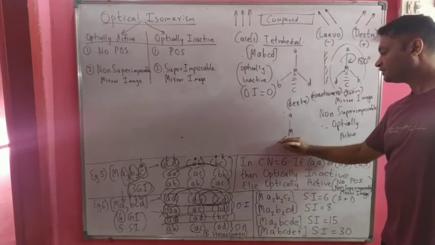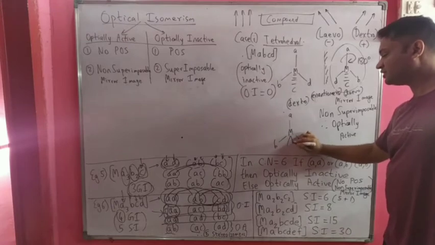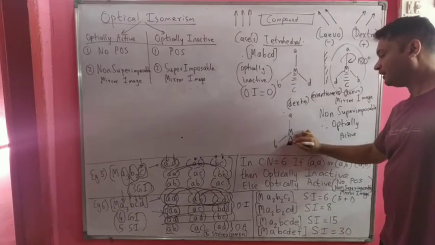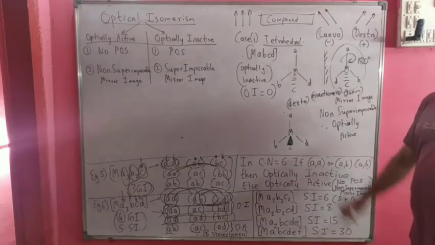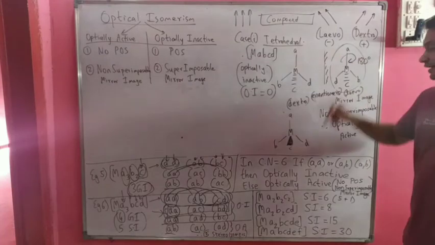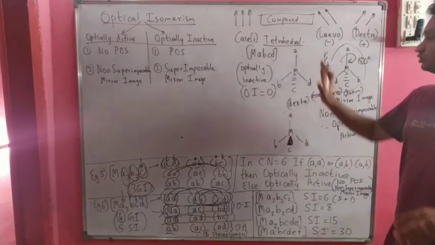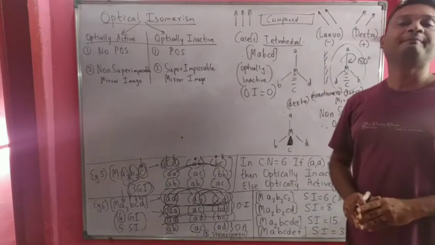We will have metal, then we have B, then we have D, and in this case C will come out of the plane of the paper. So in this structure, C is inside the plane of the board. In this structure, the C ligand comes outside the plane of the board. So these two are non-superimposable.